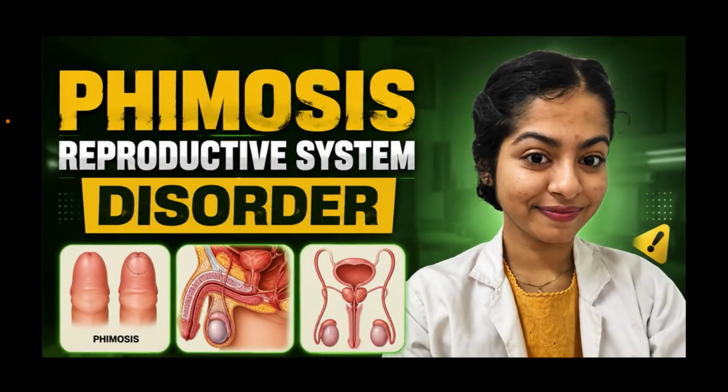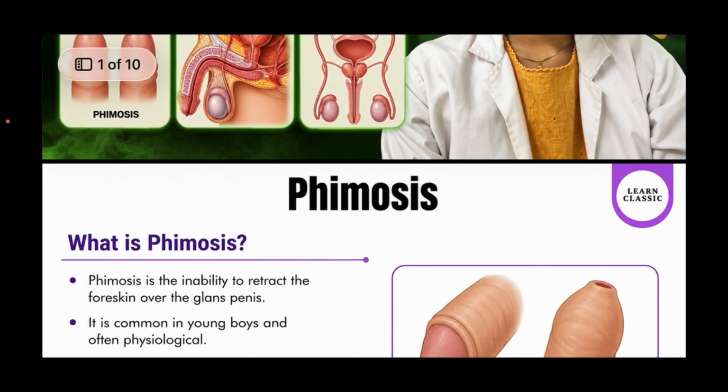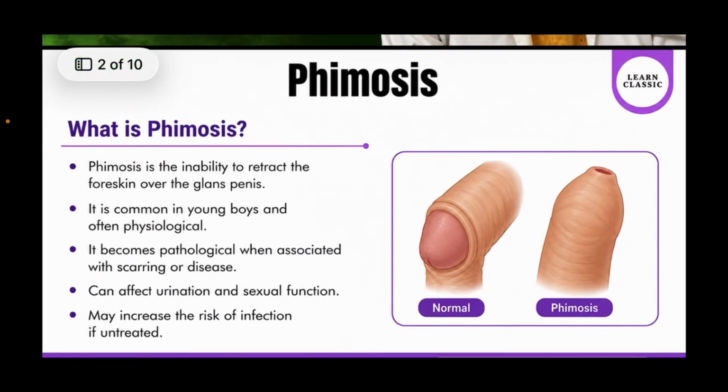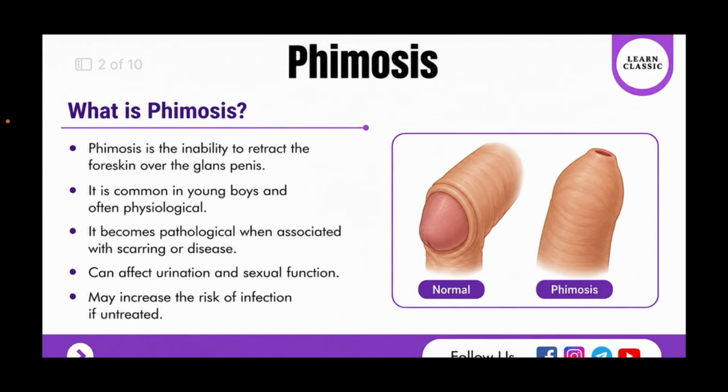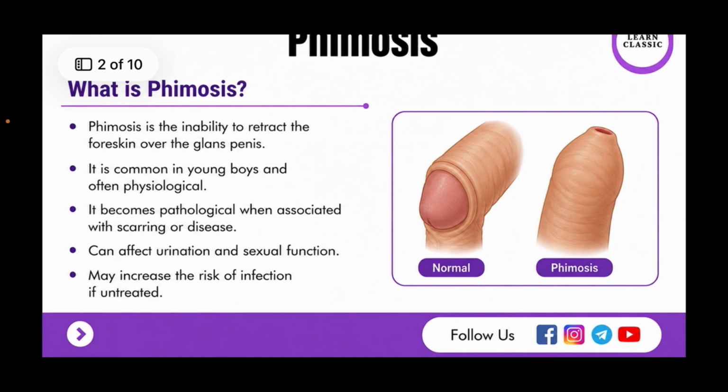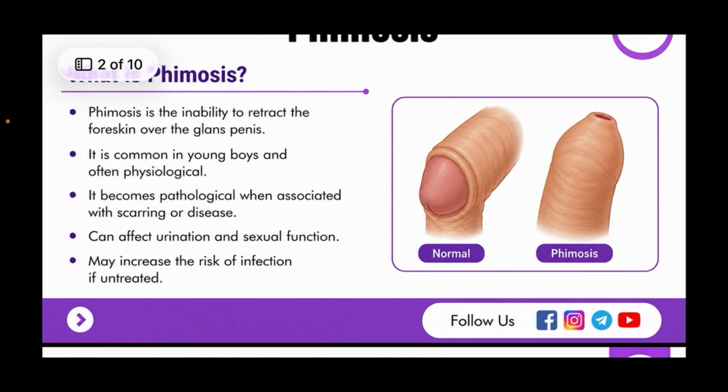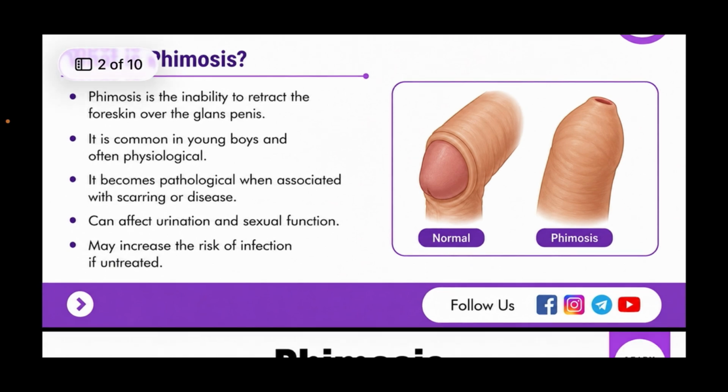Today we are going to read about Phimosis, a reproductive system disorder. Now, phimosis. What is phimosis? Phimosis is the inability to retract the foreskin over the glans penis. It is common in young boys and often physiological. It becomes pathological when associated with scarring or disease. So it can affect urination and sexual function, and may increase the risk of infection if it is left untreated.